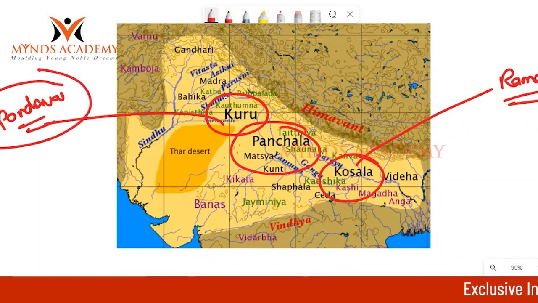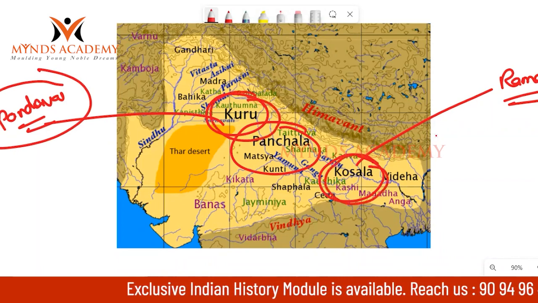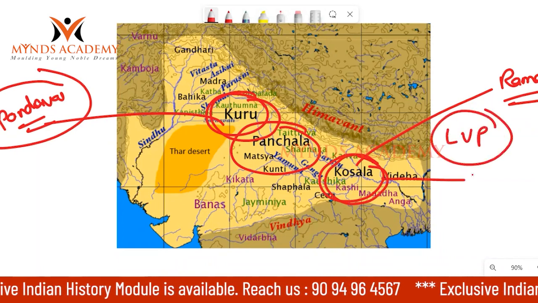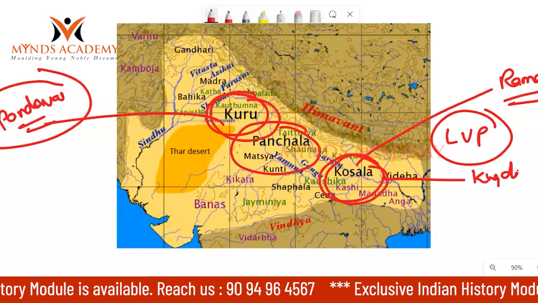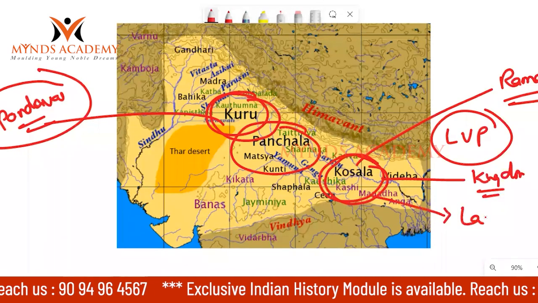This is the area where the Pandavas and Kauravas were fighting for the land. This is the Mahabharata region, and this is the Ramayana region. So these two were developments in the later Vedic period. You can see this is the area where kingdoms emerged. These kingdoms laid the foundation for the next large kingdoms.